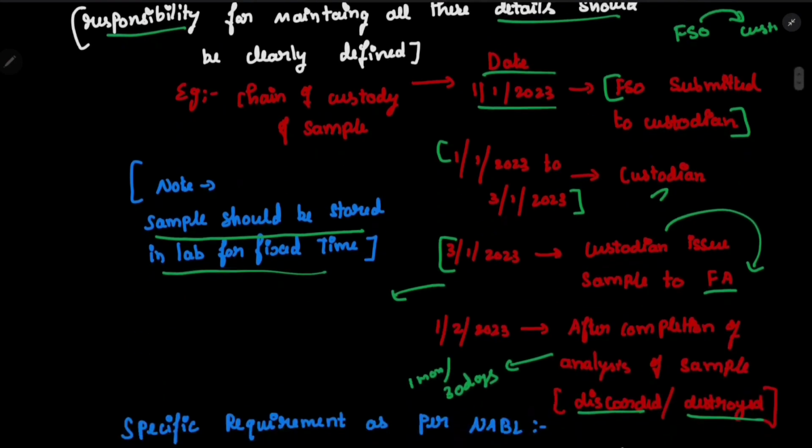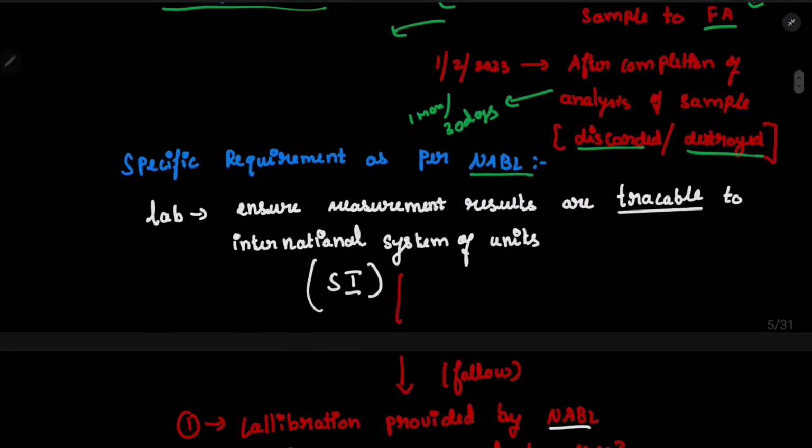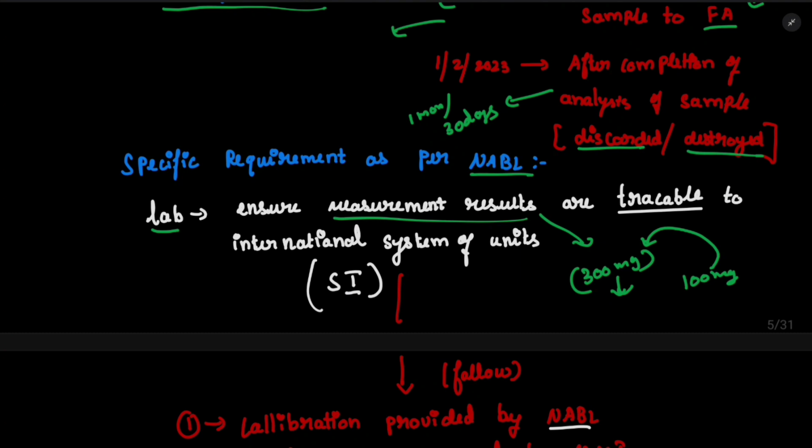Okay, so let's check how to get the NABL accreditation. If a laboratory is there, it has to ensure the measurement results, for example the analytical results, are traceable to the international system of units. Which means, if you have 300 mg as an international standard, and you have a product value which is 100 mg, then you can trace it to the international standard, right? You can compare this, because the standards are the same. That word is called traceable.